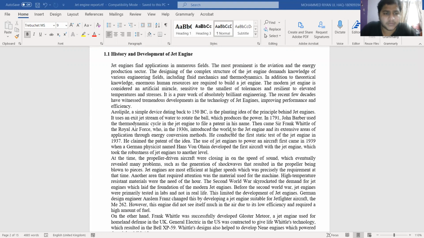Basically, the first jet engine dates back to around 150 BC. It was known as the Aeolipile. It is the planting idea behind jet engines. How it worked was it used an exit jet stream of water to rotate a ball, which produces power. Then in 1791, John Barber used the thermodynamic cycle in the jet engine to file a patent in his name. The next major breakthrough in jet engine technology was made by Sir Frank Whittle of the Royal Air Force. In the 1930s, he introduced the world to the jet engine and its extensive areas of application through energy conversion methods.